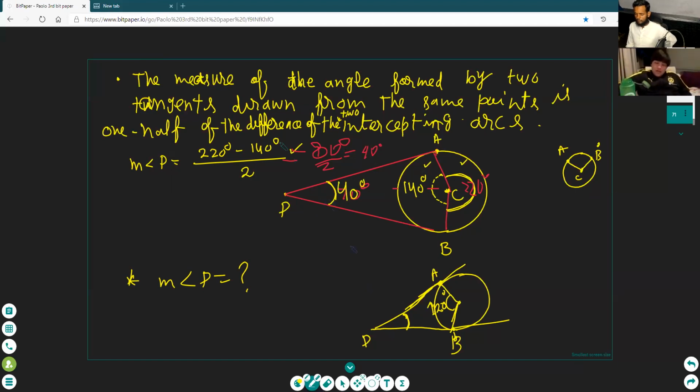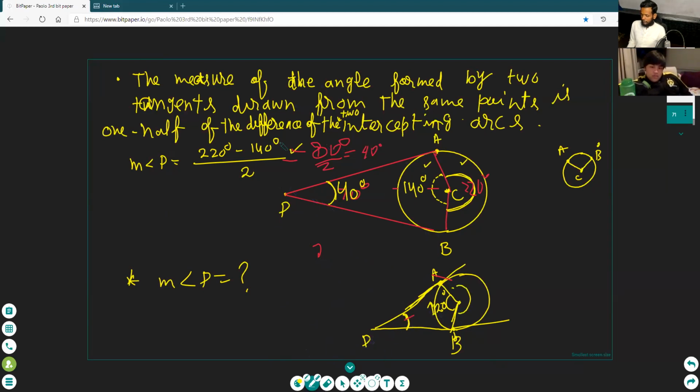So you minus the, okay, so 120 degrees minus 240 equals, sorry, 120 minus 240 equals 120 divided by 2 equals 60 degrees. So this is 60 degrees.